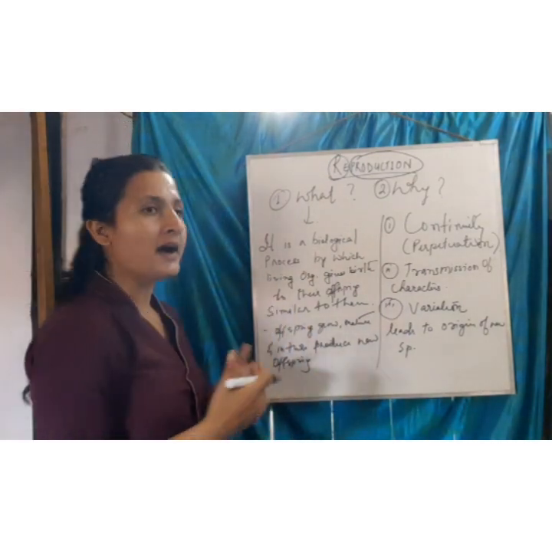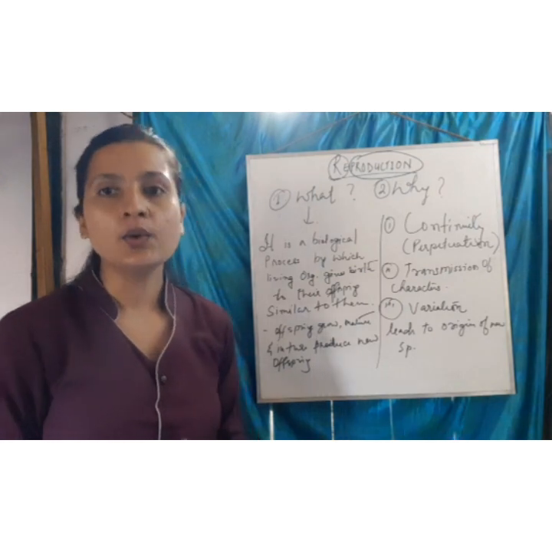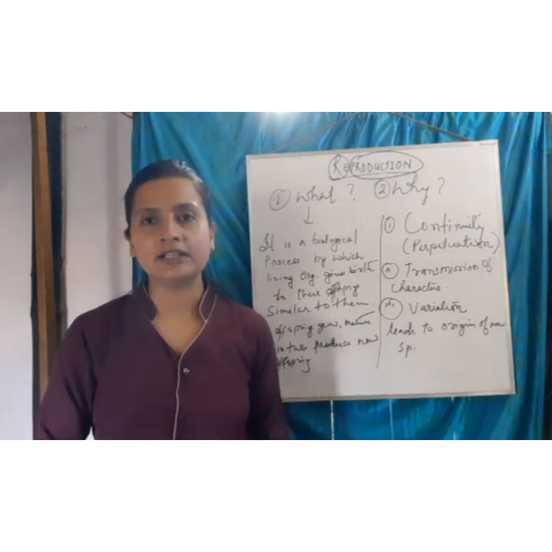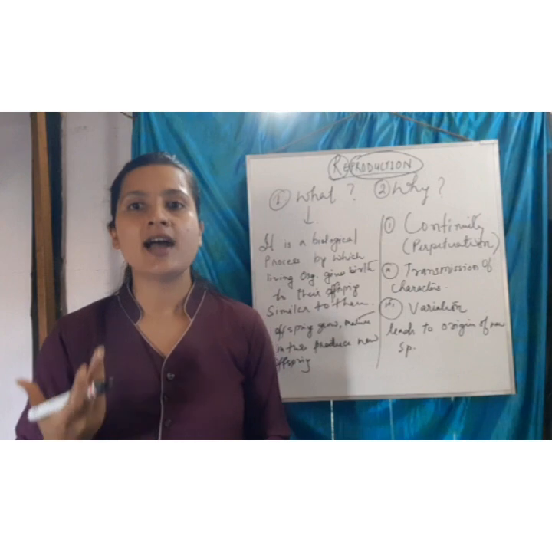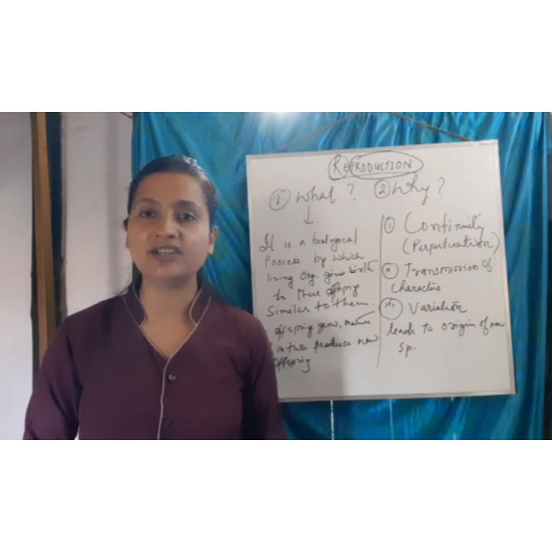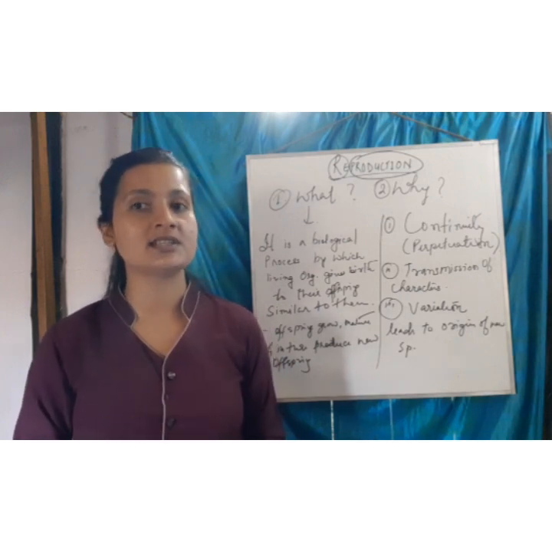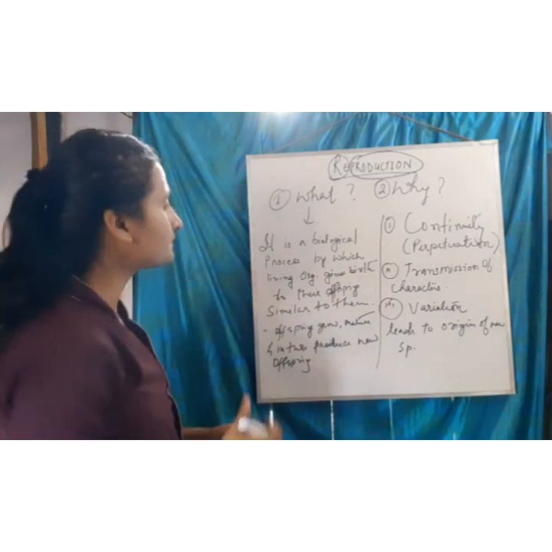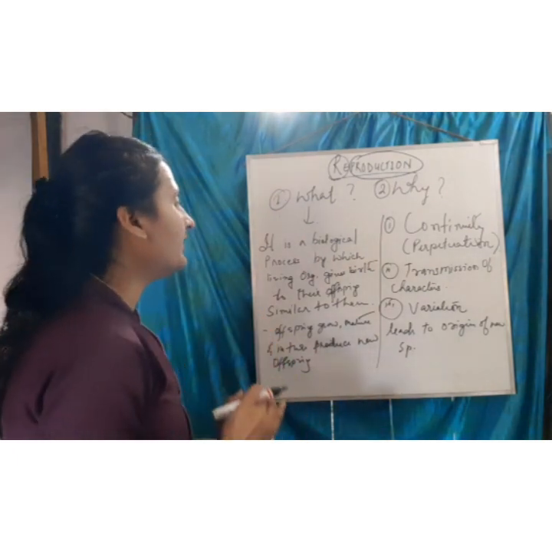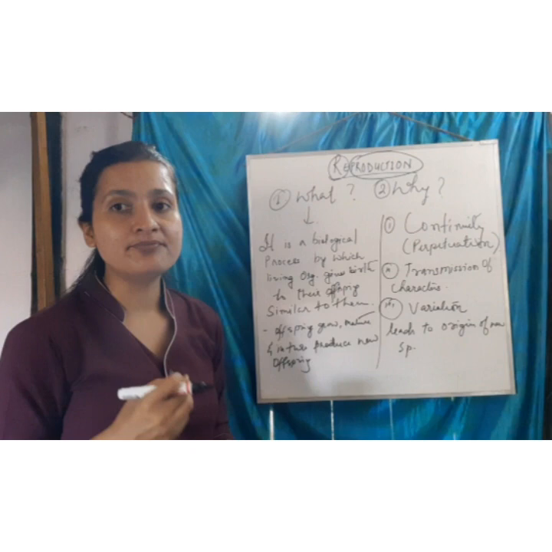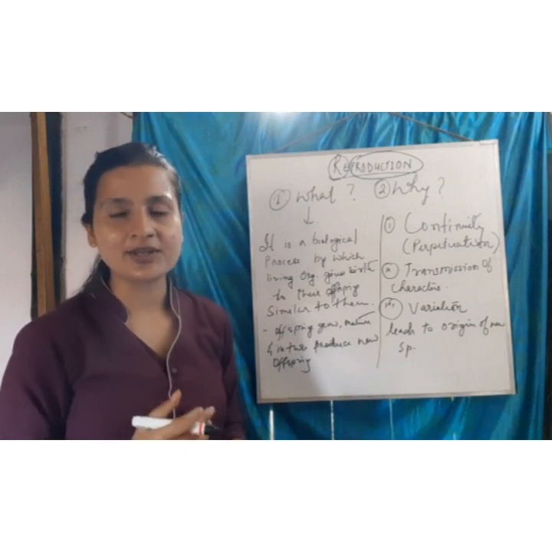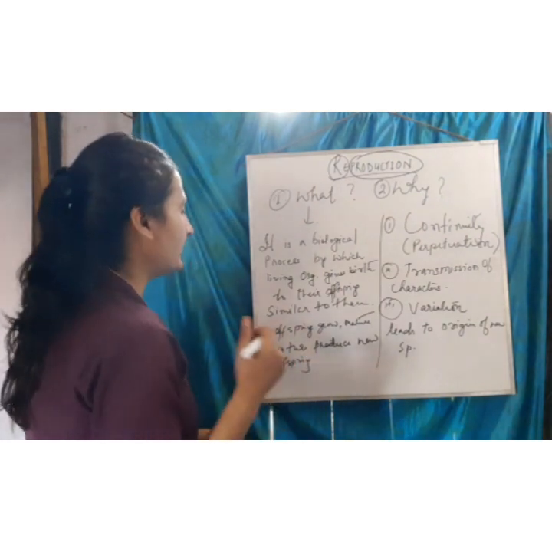Reproduction is a biological process which takes place in every living organism that has the capability of giving birth to its young ones. It is a biological process by which living organisms give birth to offspring similar to them.